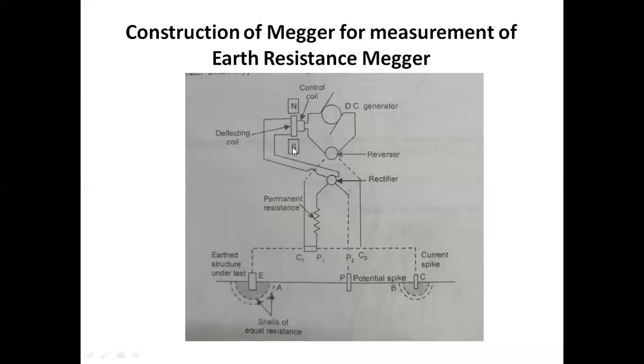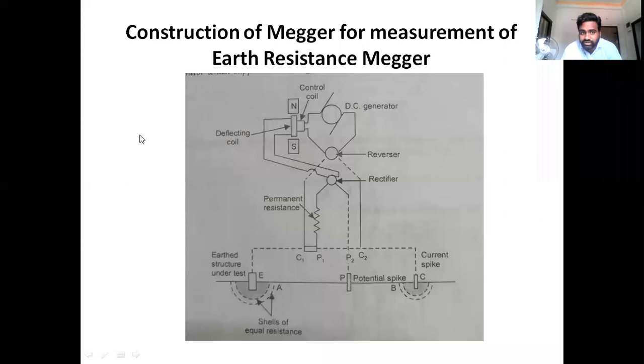This happens at a particular instant when the alternating current flows with respect to this particular rectifier. If we observe the working operation, so this is about the circuit construction. If you have any queries with respect to the circuit construction, just let me know in the chat box. So if we observe the circuit operation,